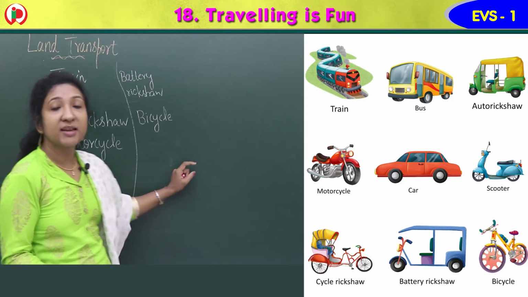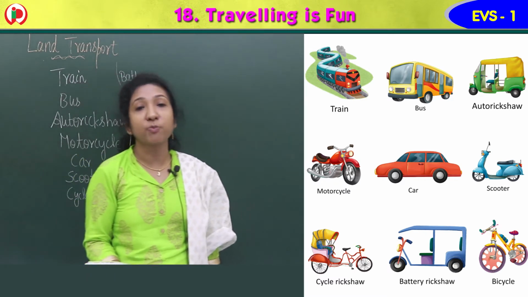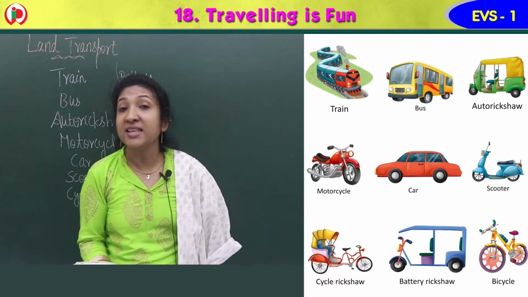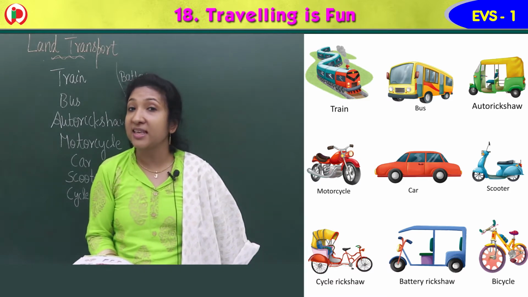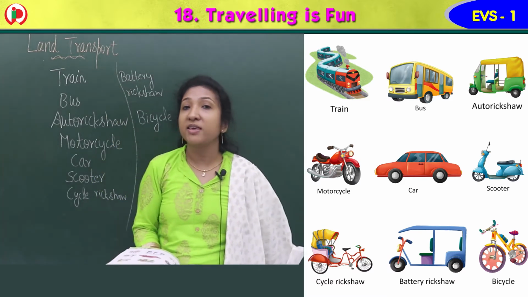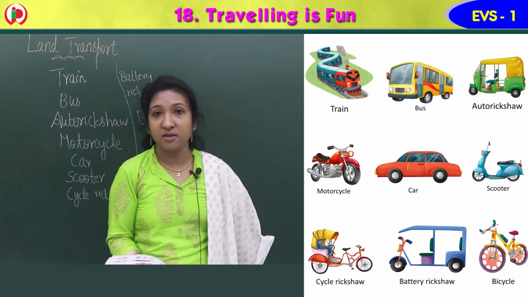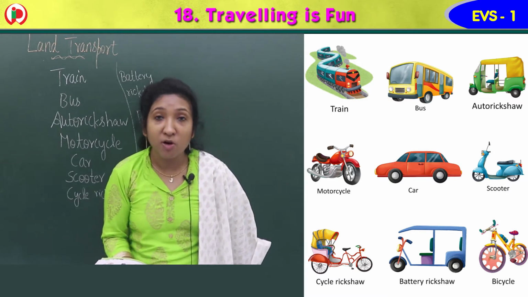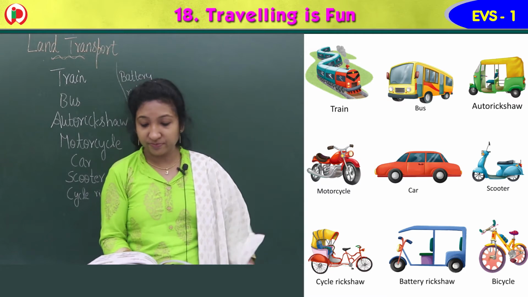These are the vehicles that we can see in cities. The vehicles which we see in the city and move on land or road are land transport.